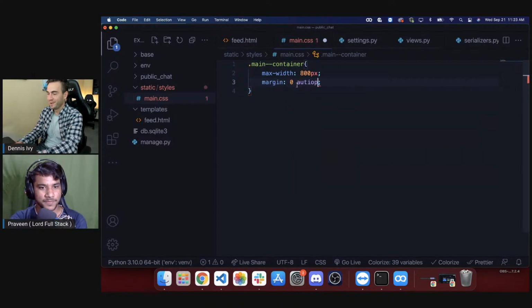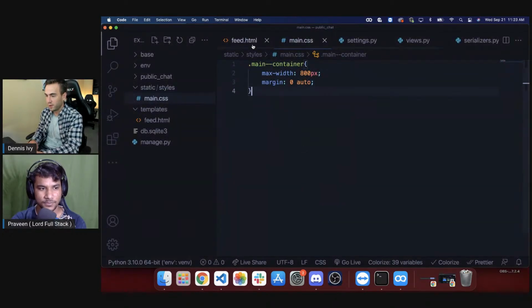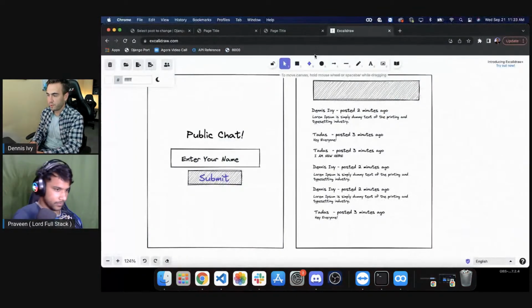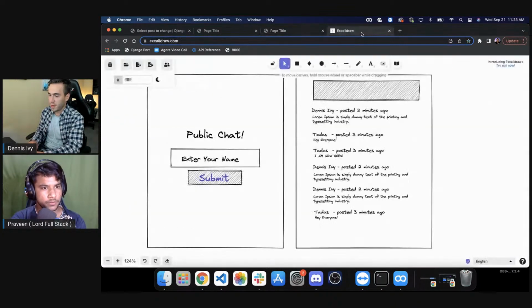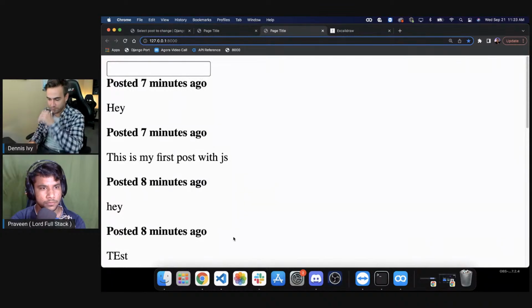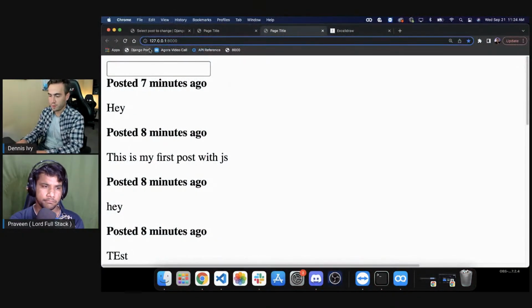Okay, so all I want to do is center the main container. So I'll have to save here and save the feed. So if I refresh it now, I kind of want this syntax. Let me find a Google font with this syntax. For some reason, it's not centering. I think I have to just do width instead of max width.